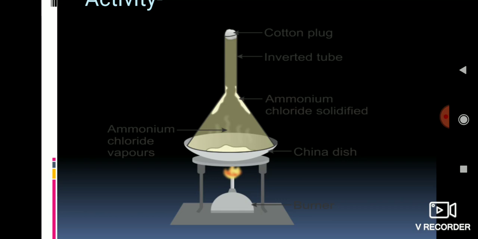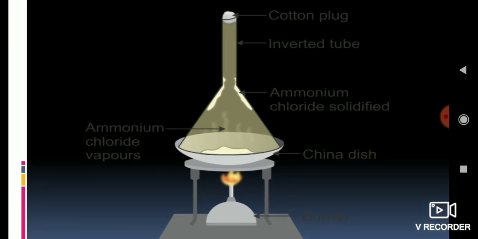So ammonium chloride crystals have been taken on a china dish, and a glass funnel has been put on the china dish, inverted. You can see this in the diagram, and on the stem of the inverted funnel a cotton plug has been put.